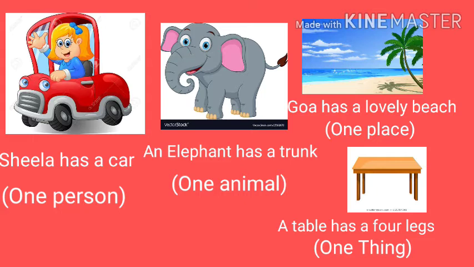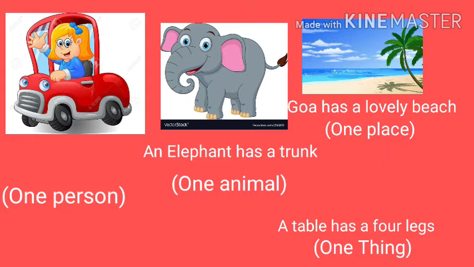In these examples, Sheila, elephant, Goa and table are the singular naming words or singular nouns. Has is used when a naming word or a noun is in the singular form, that is, one person, one animal, one place or one thing.